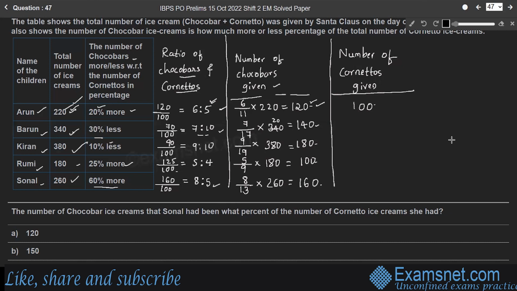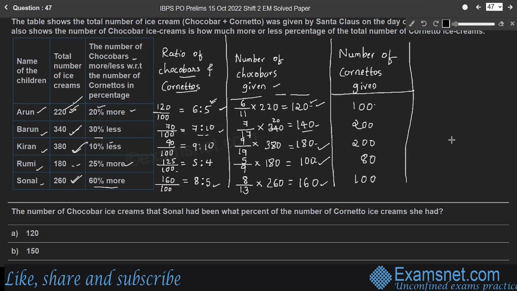So here for Varun, 340 total ice creams were given. In that, 140 were chocobars. Therefore 200 cornetos were given. And 380 minus 180 for Kiran, again 200. And for Rumi, 180 minus 100, so 80 cornetos were given. For Sonal, 260 minus 160, so 100 cornetos were given.